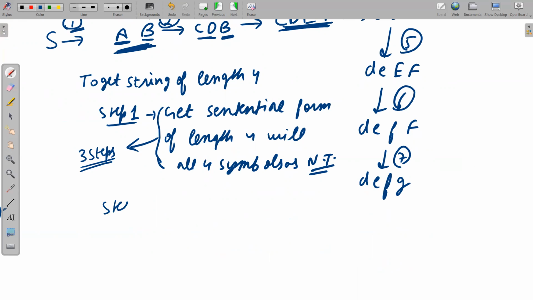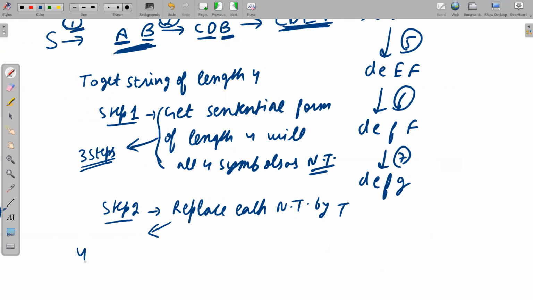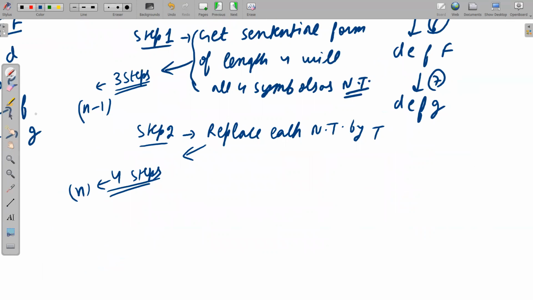Now we are jumping to step number 2. In step number 2, replace each non-terminal by a terminal. So obviously, how many steps we need? 4 steps. So 3 steps generalize, I can write it as n minus 1 steps. 4 steps generalize, I can write it as n. So overall we need n plus n minus 1, that is 2n minus 1 steps. So this is a very, very simple scenario.